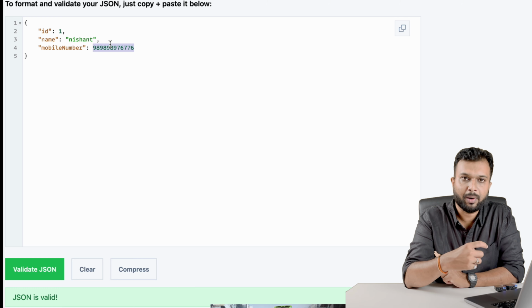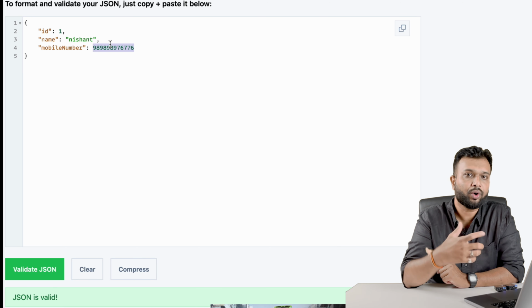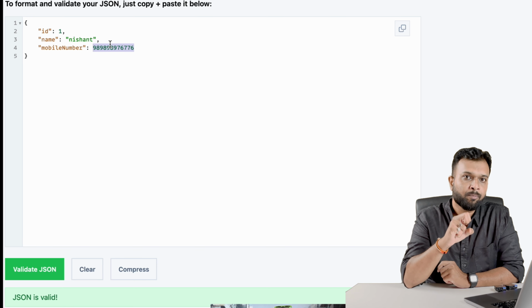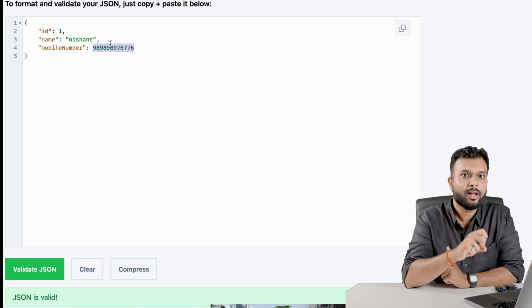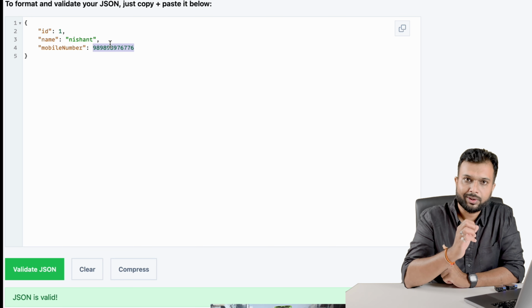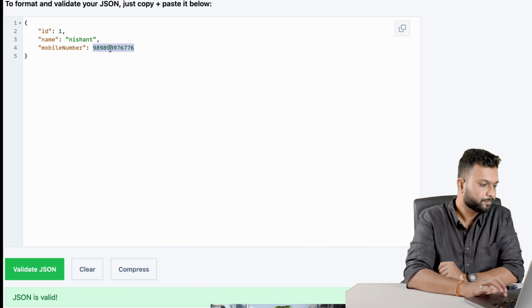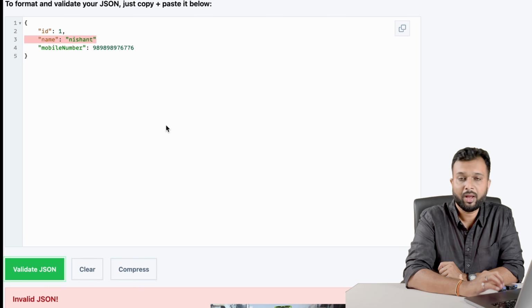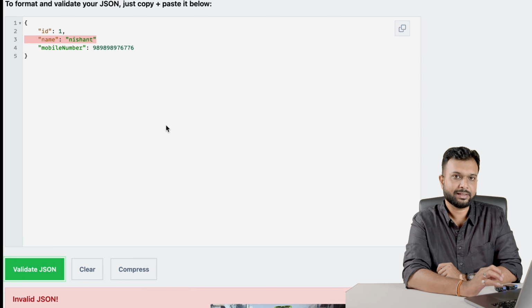I first got a mobile number, and from that mobile number I wanted to create an account or use it somewhere else. So I need to get this data from this JSON file and then use it programmatically. That is called JSON parsing. And for JSON parsing, it has to be a valid JSON. If the JSON is invalid or something is missing, then we cannot do JSON parsing.